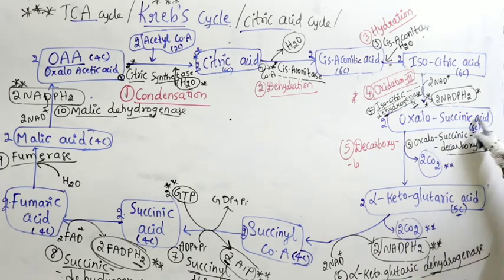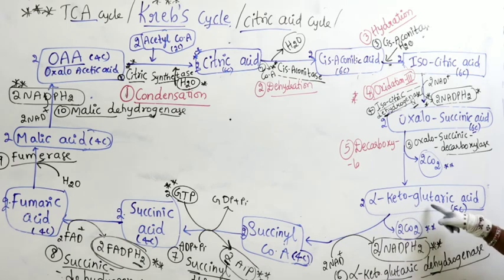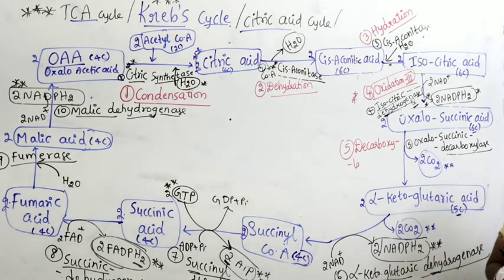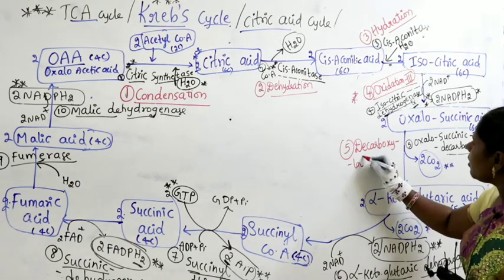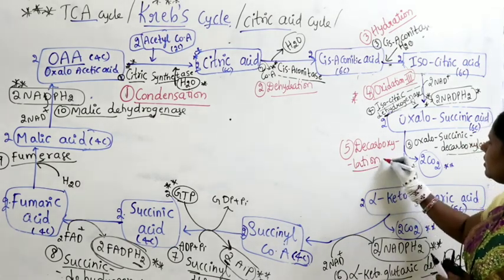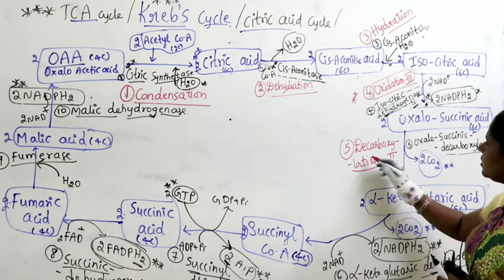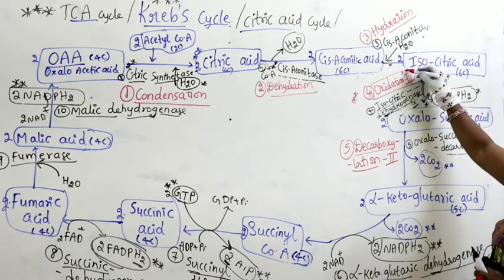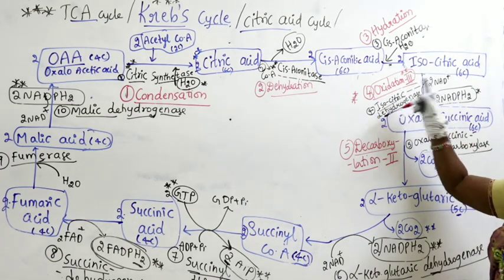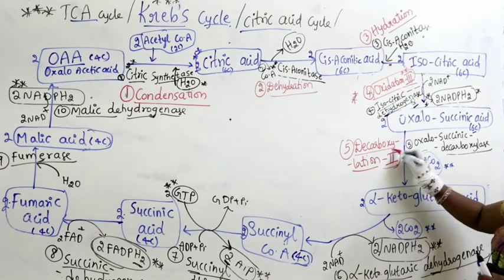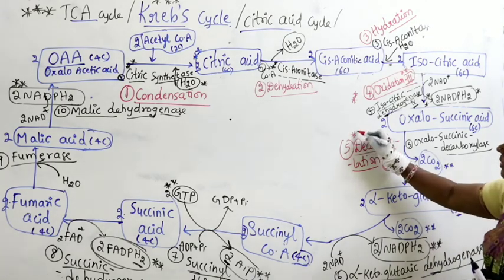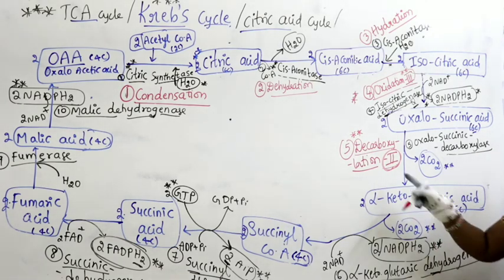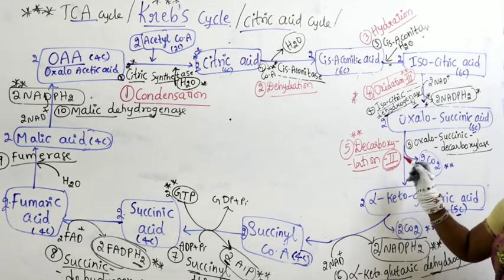Next, oxalosuccinic acid is converted into alpha ketoglutaric acid. Carbon dioxide comes out. So what is the name of this reaction? Decarboxylation. Here we write decarboxylation number 2. Very important, the number is very important. This is oxidation number 3. This is decarboxylation number 2. Very important to remember. Where is decarboxylation number 1? Link reaction. This is decarboxylation number 2.